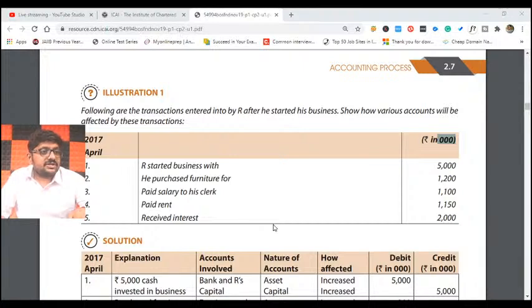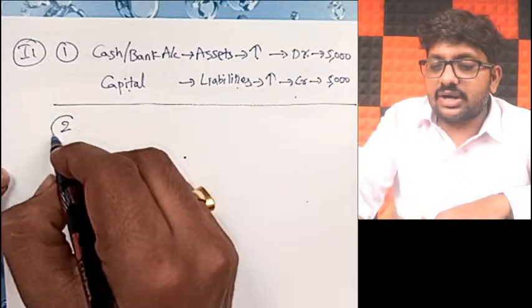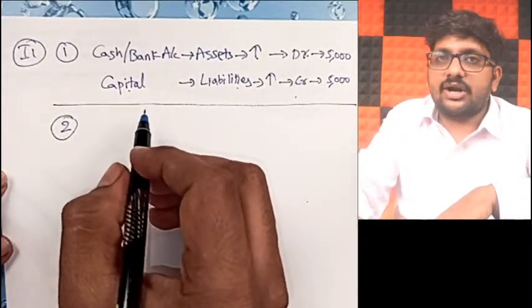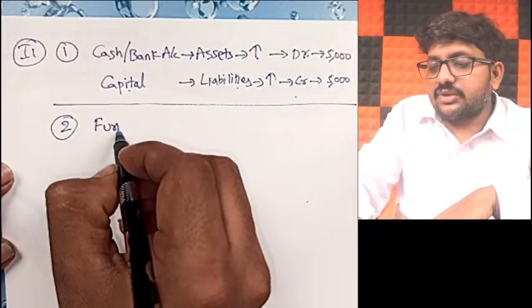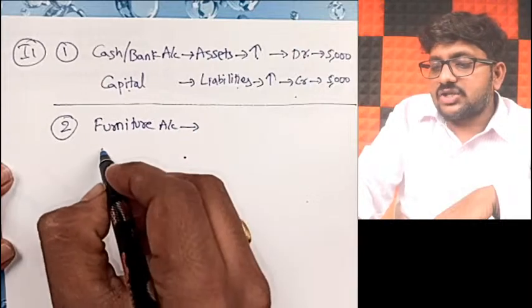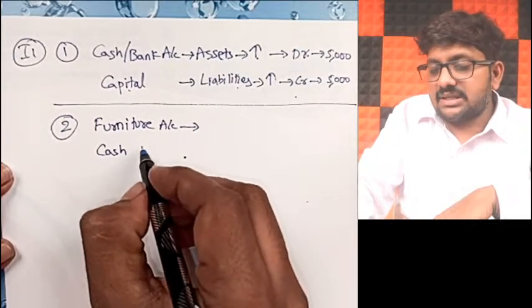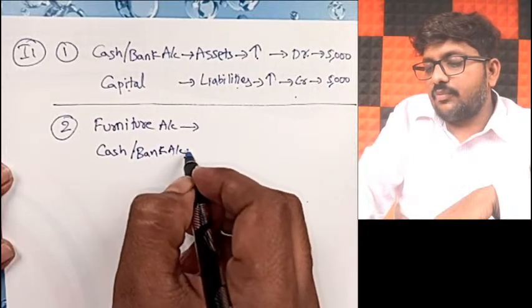He purchased furniture for 1,200. He purchased what? Furniture. As soon as you see purchases, don't write purchase account. He purchased furniture. So what is the first account that will be affected, friends? Furniture account will be affected, and because you are purchasing by paying cash, cash or bank account will also be affected, whatever be the case.